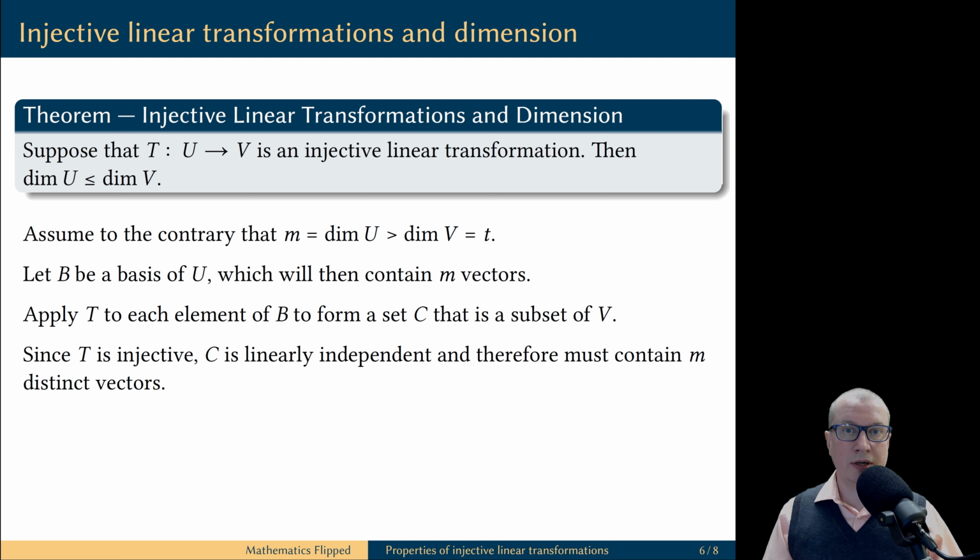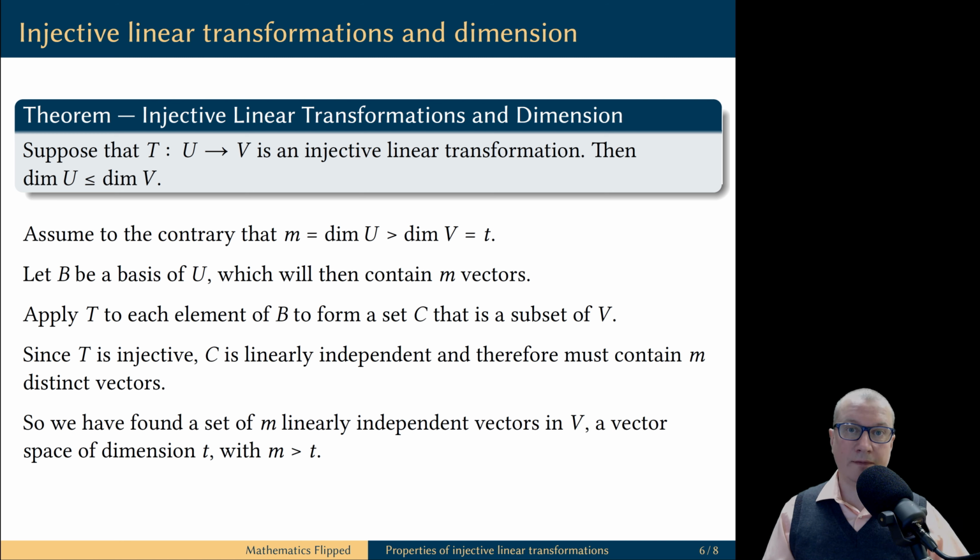In particular, there could be no repetitions among the vectors in C, because if a set contains two identical vectors, then of course it is going to be linearly dependent. This means the set C contains m distinct vectors, so it is a set of size m. We have found a subset of the codomain V which is linearly independent, and the number of vectors in that set is greater than the dimension of this vector space.